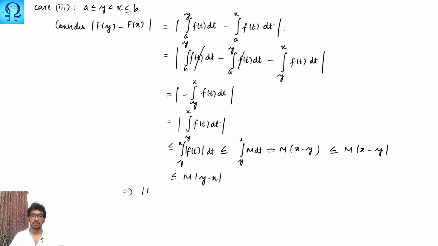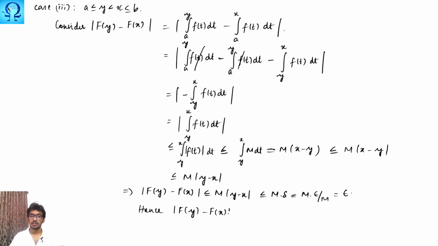So finally what you have is the absolute value of f of y minus f of x is smaller than or equals m times the absolute value of y minus x, and again using the condition, this is m times delta, that is m multiplied by epsilon upon m, which leads to epsilon. So finally we have the absolute value of f of y minus f of x less than epsilon whenever the absolute value of y minus x is less than delta.